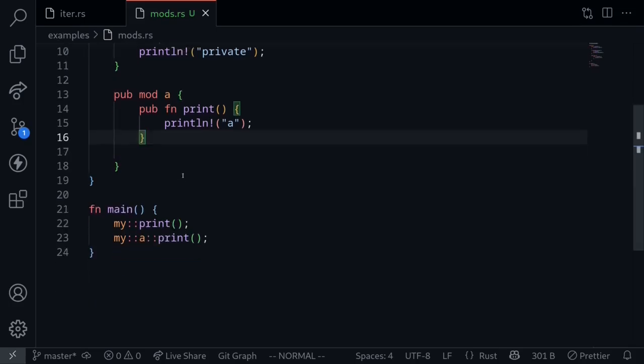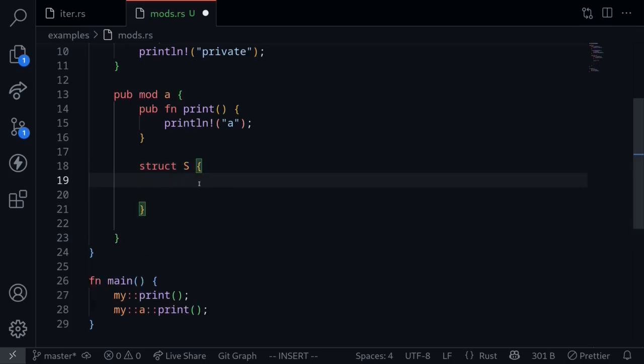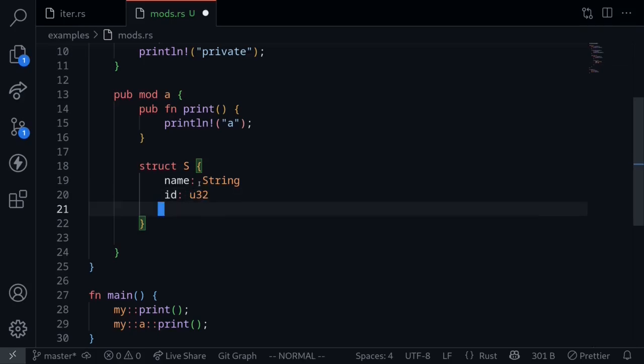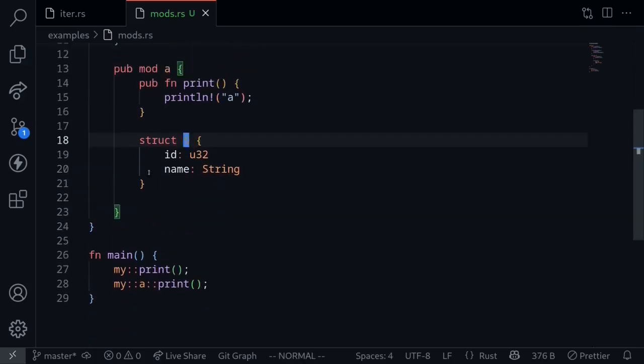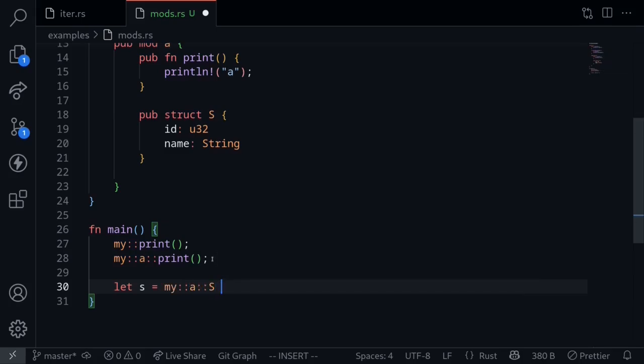We can also define structs inside a module. So inside mod A, let's declare a struct. Let's say struct S. It will have two fields, name, String, and id, U32. Now for us to be able to use this struct S inside the main function, again we'll need to prefix this struct with the pub keyword. Now we can access the struct S inside the main function. For example, let's say let s equals my::A::S.